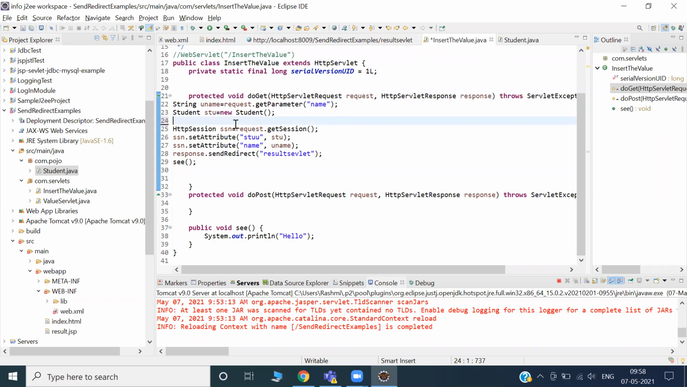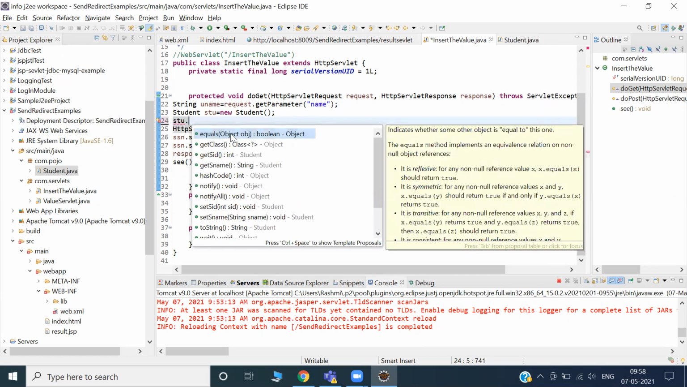If you want to set the value, come back to the student object, stu dot. Can you see so many methods are there? Don't worry, these methods are a blessing of the Object class, which is the superclass of all classes. So there is no need to say that a class is extending the Object class. Is this servlet also extending the Object class? This is a question for you.